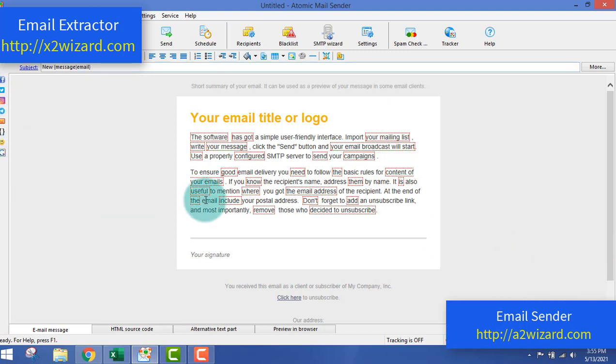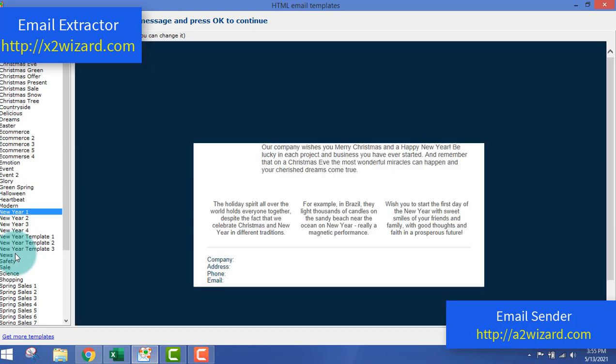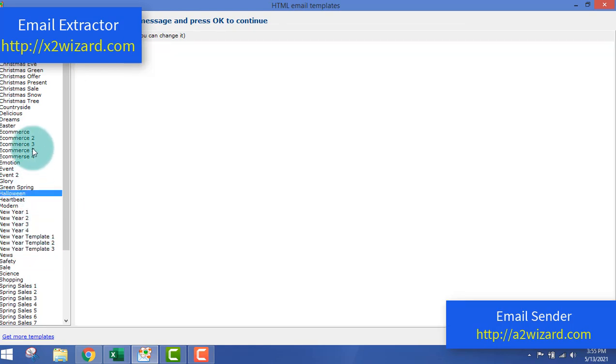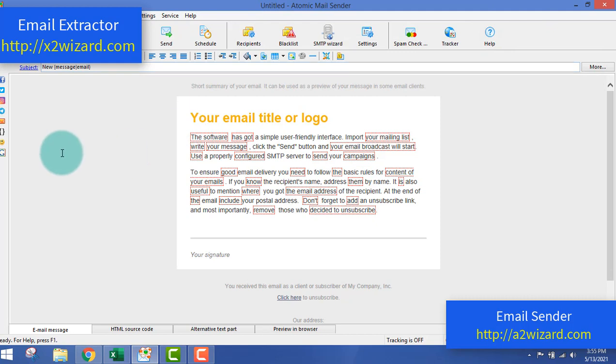Okay, so now this bulk email sender is a very awesome tool. You can just go, and there are lots of templates out there. You just have to write small emails, and you can promote any product you like.